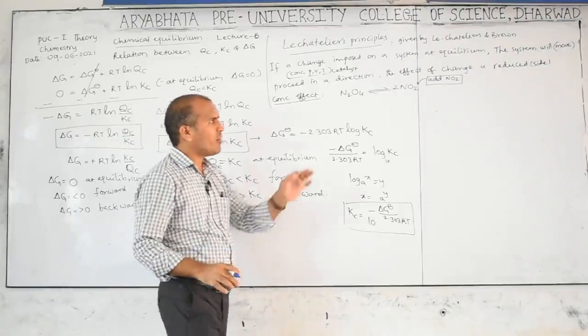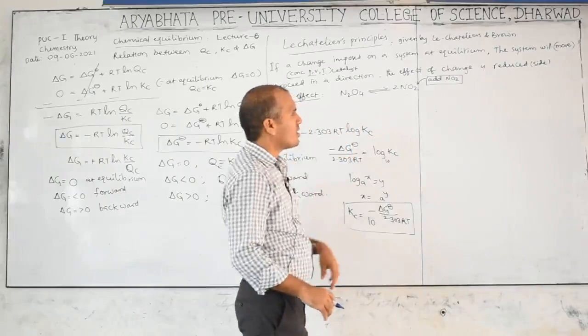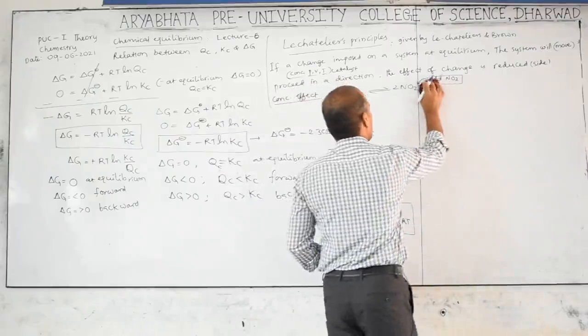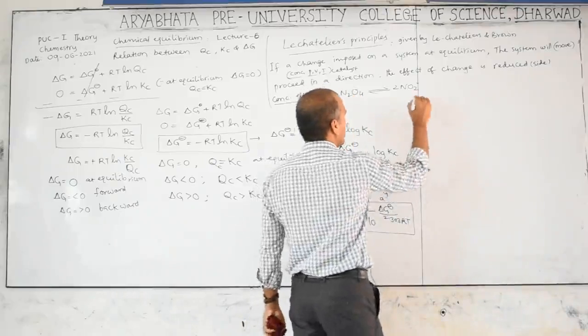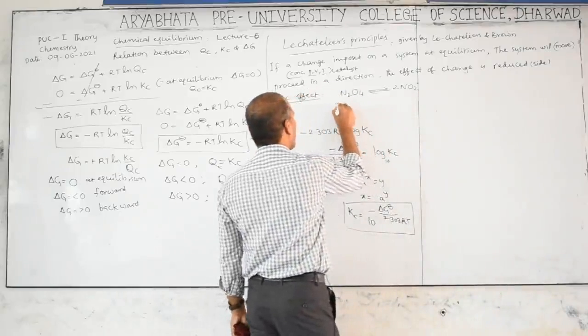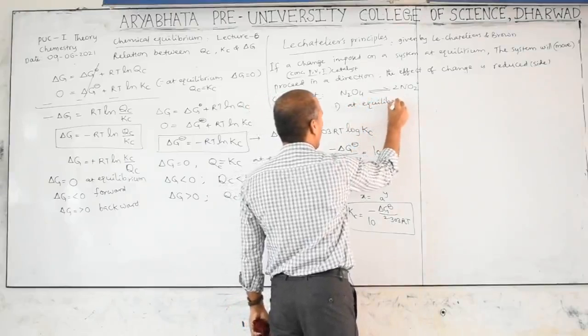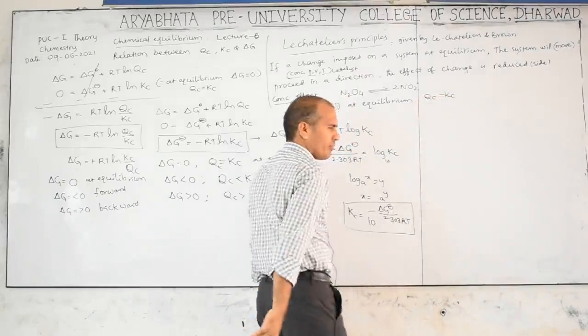NO2 means product I added. When you add product, then product concentration increases, reactant concentration is less. I will explain step by step. Now this is at equilibrium state. So first point: at equilibrium, QC is equal to KC.